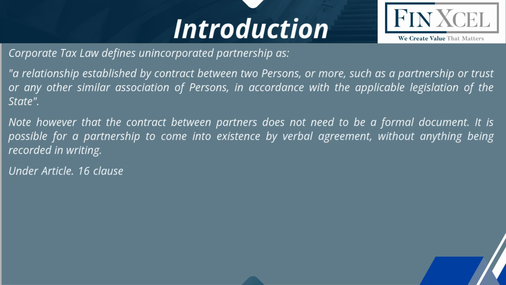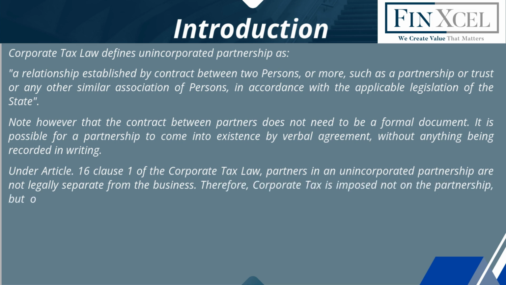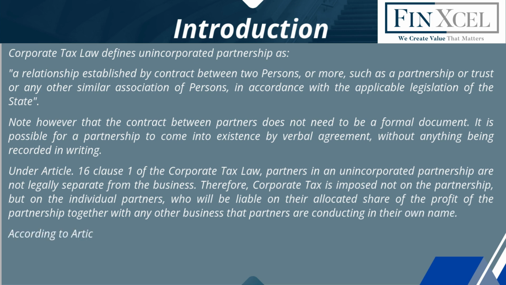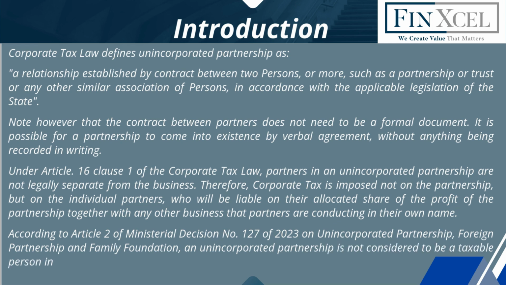Under Article 16 Clause 1 of the Corporate Tax Law, partners in an unincorporated partnership are not legally separate from the business. Therefore, corporate tax is imposed not on the partnership but on the individual partners, who will be liable on their allocated share of the profit of the partnership together with any other business that partners are conducting in their own name. According to Article 2 of Ministerial Decision No. 127 of 2023 on unincorporated partnership, foreign partnership and family foundation, an unincorporated partnership is not considered to be a taxable person in its own right as long as it is not a juridical person.